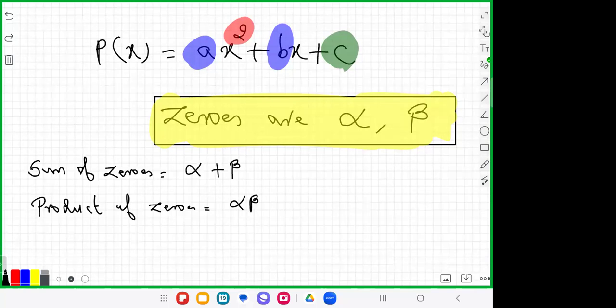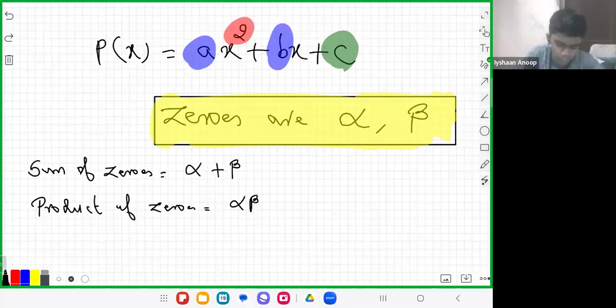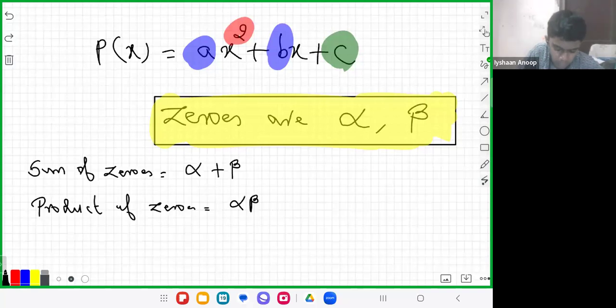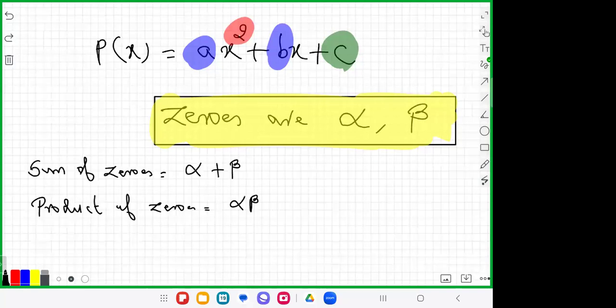If the zeros are alpha and beta, two values for x, then alpha plus beta is the sum of the zeros. And Avantika, alpha beta have no relationship between this. I ask Avantika, are you there? Yes, sir. Ashraya, are you there? Yes, sir.